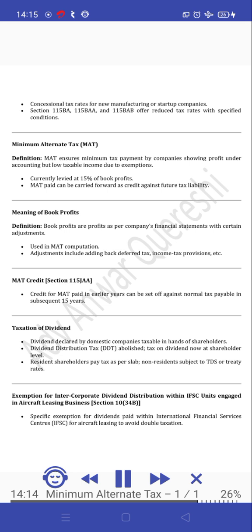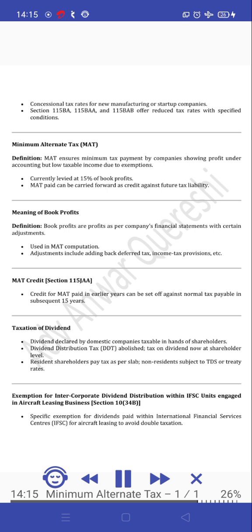Meaning of book profits. Definition. Book profits are profits as per the company's financial statements with certain adjustments. Used in MAT computation. Adjustments include adding back deferred tax, income tax provisions, etc. MAT credit, Section 115JAA. Credit for MAT paid in earlier years can be set off against normal tax payable in subsequent 15 years.